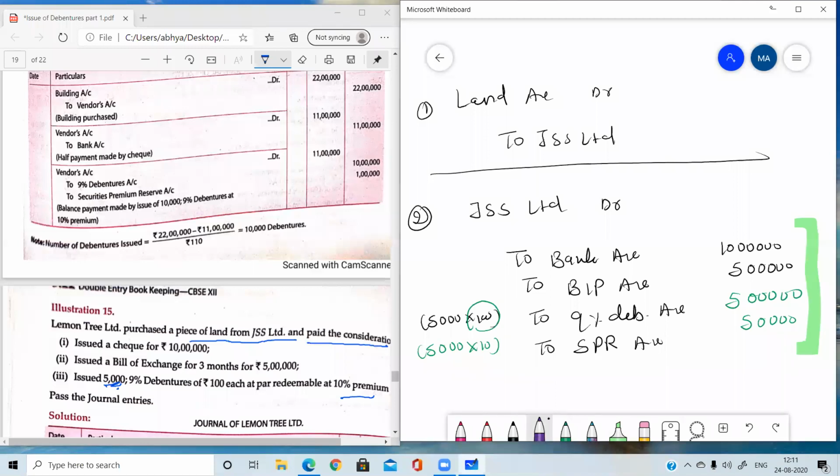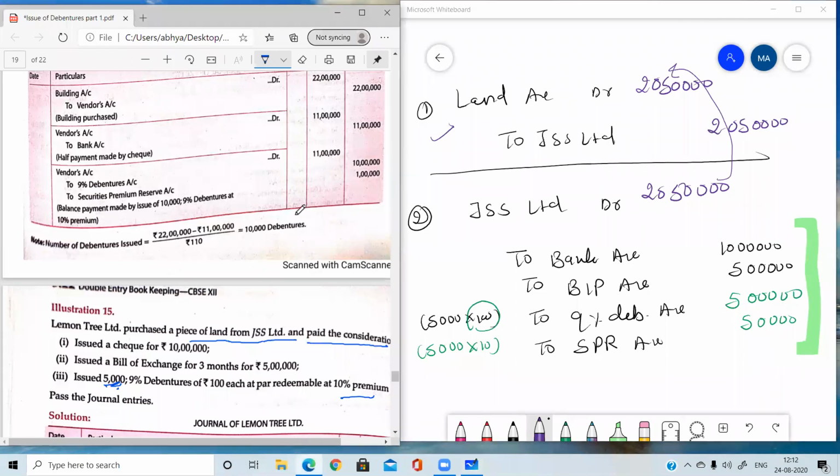Now 10 lakh, 5 lakh, 15 lakh, 20 lakh, 50,000. Now the same amount will be written in the first entry. So this is the question in which we have done the second entry first, then the first entry. Earlier we were doing the first entry, then the second entry. So this is a type of question which can also come in the exam. So I think I am clear with the topic. Please tell me, students.